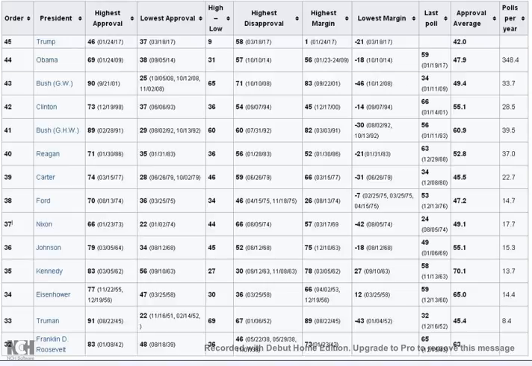And the lowest approval rating he had was 37%, which is 1% lower than Obama's lowest approval rating. And that came on St. Patrick's Day this year. And the range between the highest approval rating and the lowest approval rating is 9%.